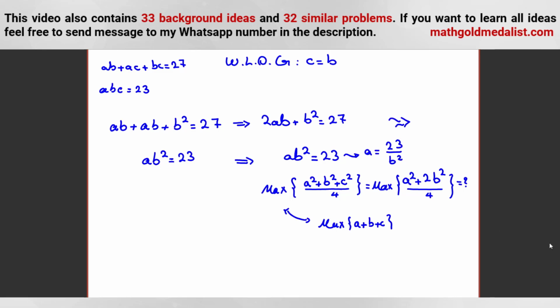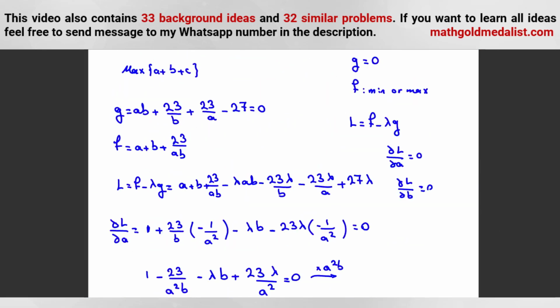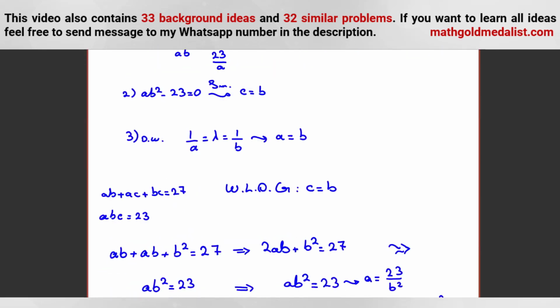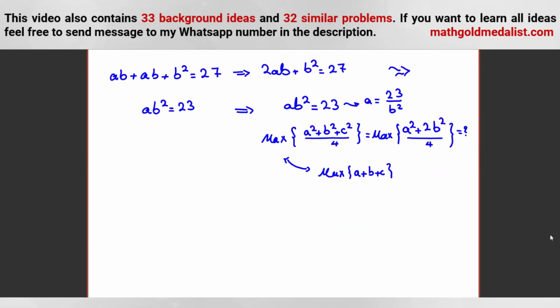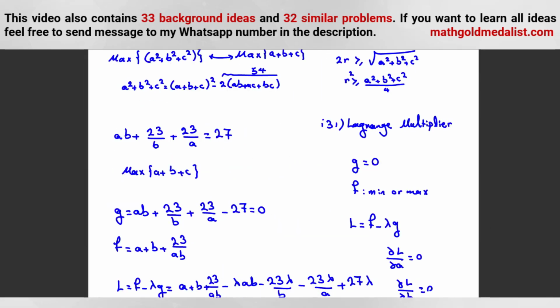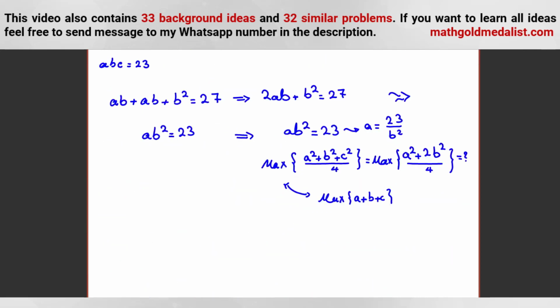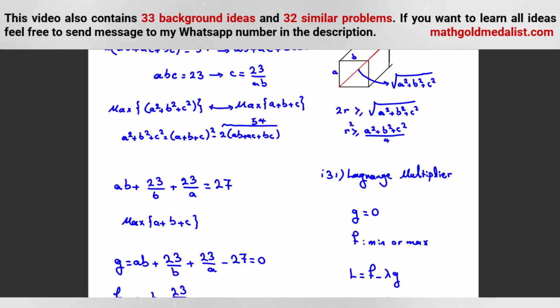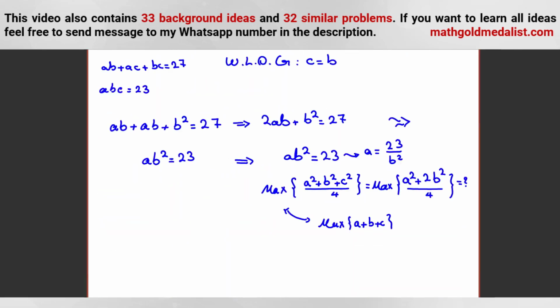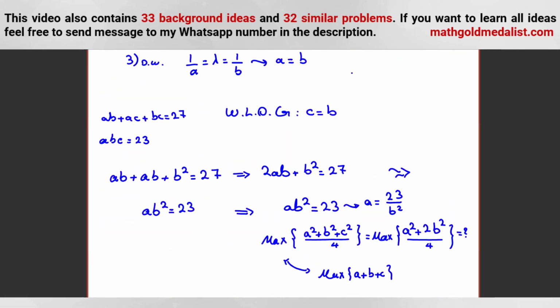I said this, and let me tell you something. Lagrange multiplier, idea 31. I wrote this part. And replacement, another idea that was so much useful in this problem, replacement, idea 32. Replacement in all years of AMC and also AIME can be useful.